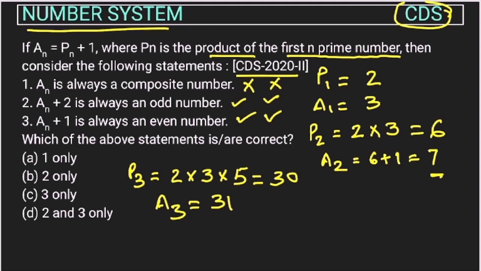This first option fails in one situation, so we will not consider that, right? So now an plus 2. If we are doing plus 2, this will be 33. This is again an odd number. And an plus 1 means 31 plus 1, 32. This is again an even number. So it is getting satisfied. So second and third are correct in all cases. So the answer will be option D.